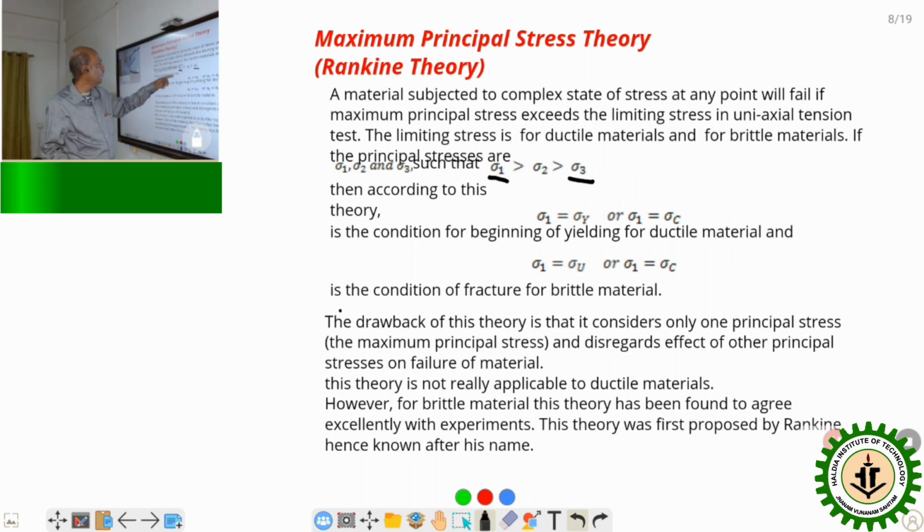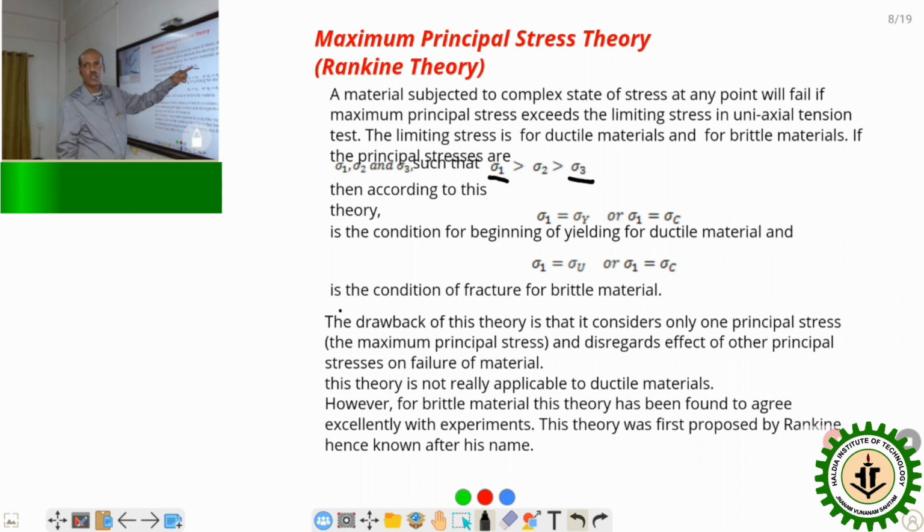Now consider that sigma 1 is tensile and sigma 3 is negative, meaning compressive stress. Now the maximum principal stress sigma 1, as per the magnitude, if it reaches the tensile strength value in the simple tension test, it will fail. That means when sigma 1 is greater than or equal to sigma y, then the body will fail. And the limiting case is sigma 1 equal to sigma y.